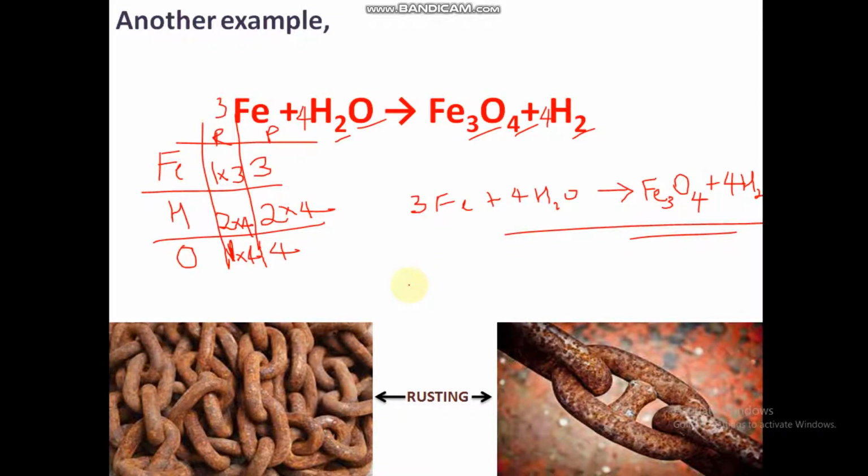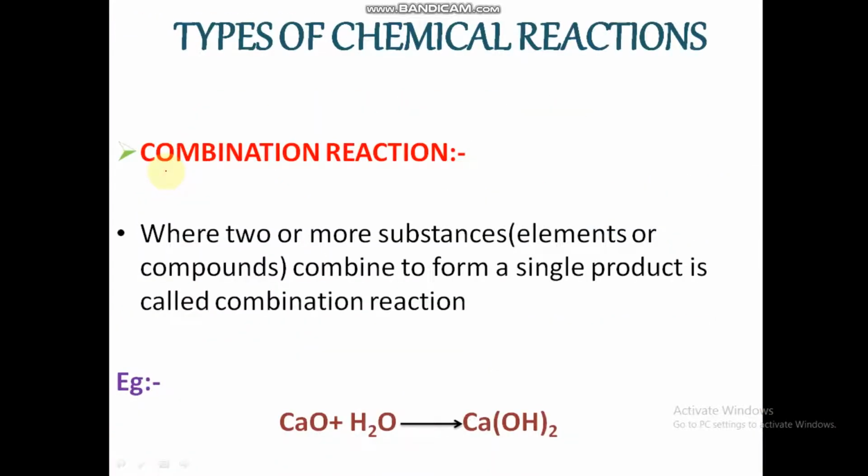Friends, this chemical reaction is rusting. It is a type of corrosion, which we will read in detail about in upcoming slides. Okay guys, as we have studied what chemical reactions are and how to balance them, now let's study how many types of chemical reactions there are.